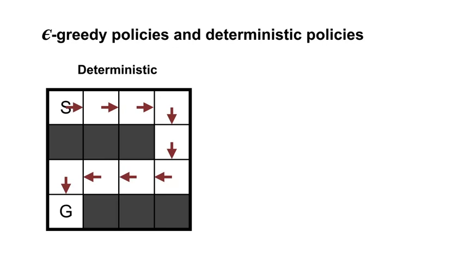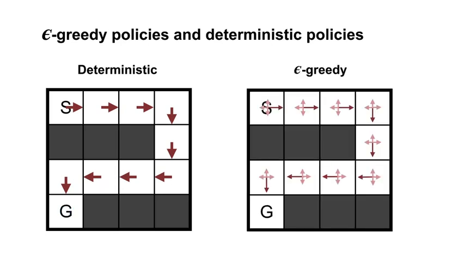Here we have a grid world with the arrows representing the deterministic policy. From the start state, the agent will follow the exact same trajectory through the grid world. The epsilon greedy policy has more arrows because every action has some small probability of being selected. Accordingly, the agent will probably follow a slightly different trajectory every episode. After enough episodes, it will have taken every action at least once in every state.